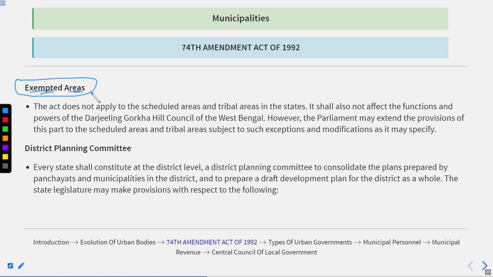The act does not apply to the scheduled areas and the tribal areas in the state, similar to the Panchayati system.